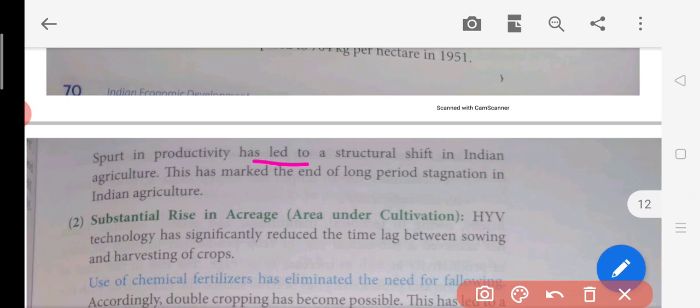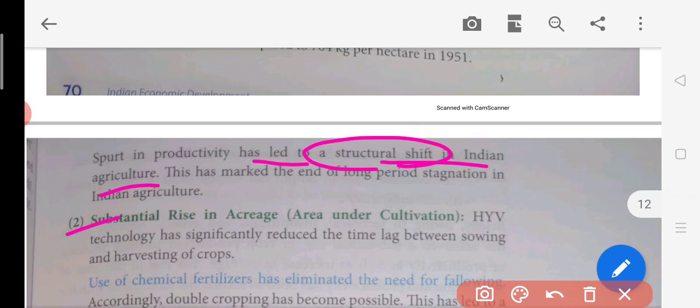Now, the spurt in the productivity had led to a structural shift in Indian agriculture. What is a structural shift? When one sector performs, then definitely the other sectors will also come into performance. Like in the industrial sector, if you're producing a lot of sugar cane, then definitely a sugar industry will come. If you're growing cotton, then some textile mills will be developed in the country. So when one sector performs, it leads to the involvement of other sectors also, and they slowly rise. It happened in India, and in the other five year plans India focused on the industrialization process.